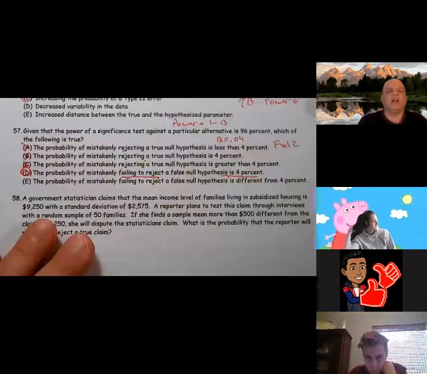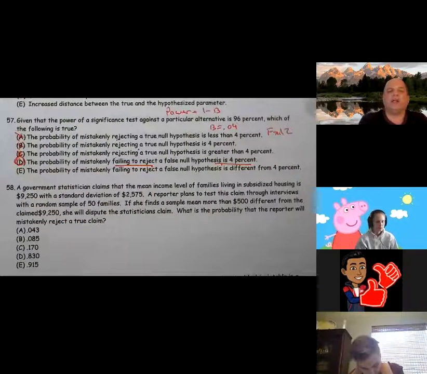All right, number 58. A government statistician claims that the mean income level of families living in subsidized housing is 9,250 with a standard deviation of 2,575. A reporter plans to test this claim through interviews with a random sample of 50 families. If she finds a sample mean more than 500 different from the claimed 9,250, she will dispute the claim. What is the probability that she mistakenly rejects a true claim?